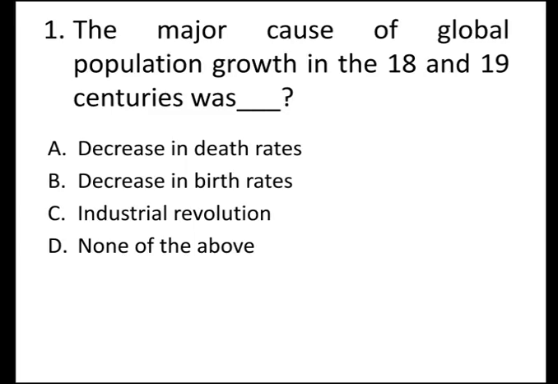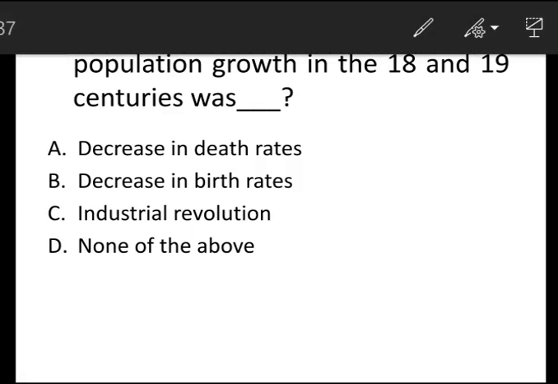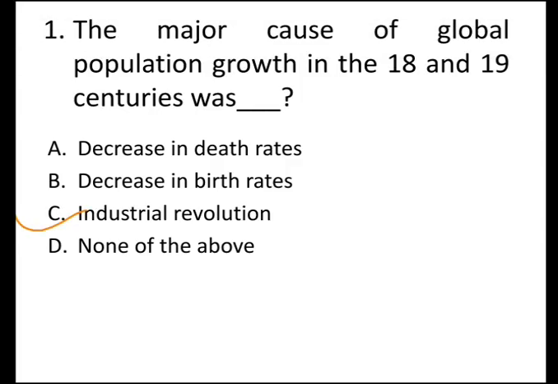The first question is, the major cause of global population growth in the 18th and 19th centuries was, and the options are A. Decrease in death rates, B. Decrease in birth rates, C. Industrial revolution, and D. None of the above. And the correct answer is C. Industrial revolution. The major cause of global population growth in the 18th and 19th centuries was industrial revolution.